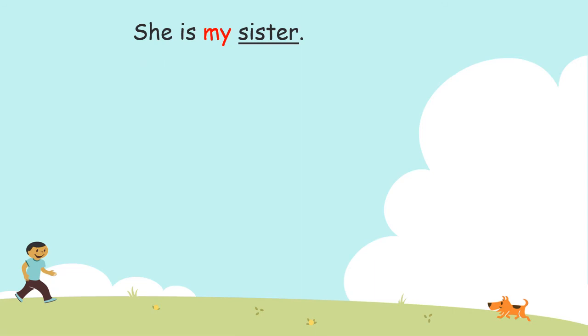Now look at these sentences. She is my sister. Whose sister? My. So my is showing the possession that she is my sister. So my is the possessive adjective. I like your dress. Whose dress? Your dress. So your is showing the possession that this dress belongs to her. It is showing the belongingness. So your is the possessive adjective.